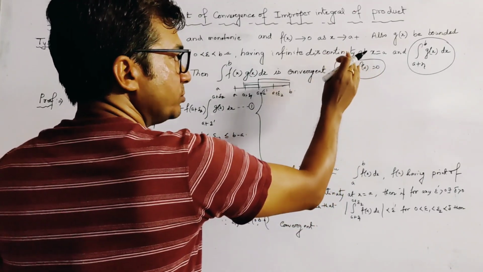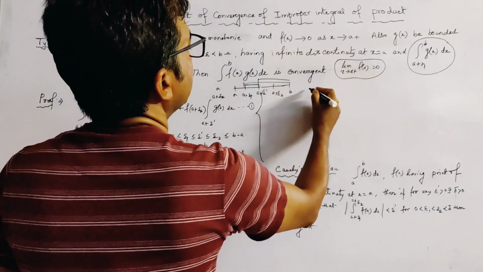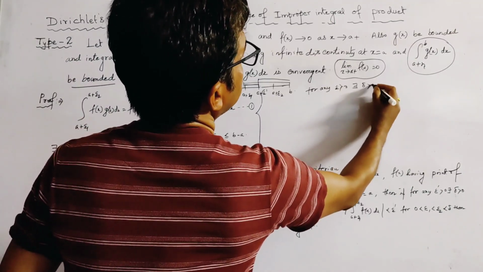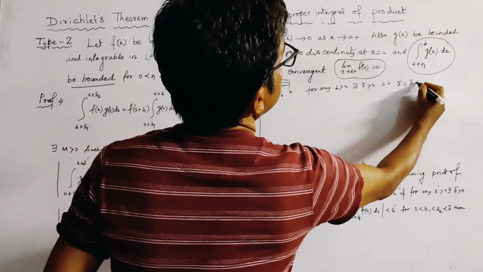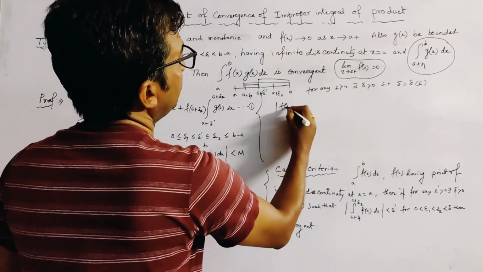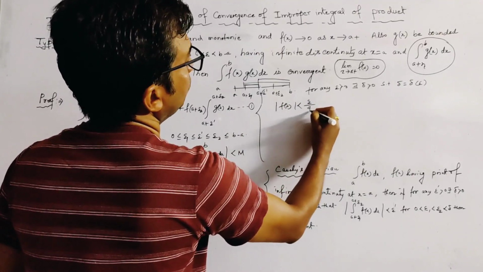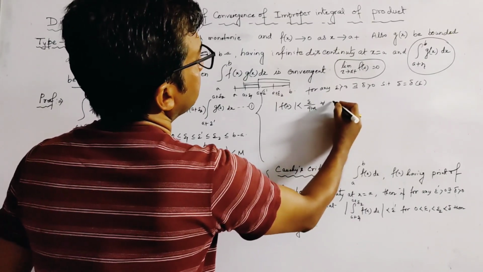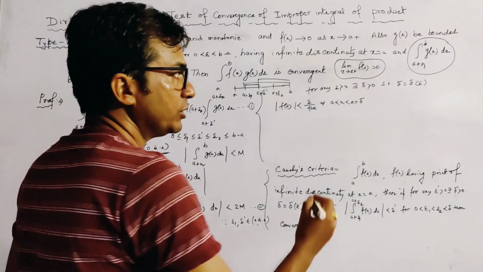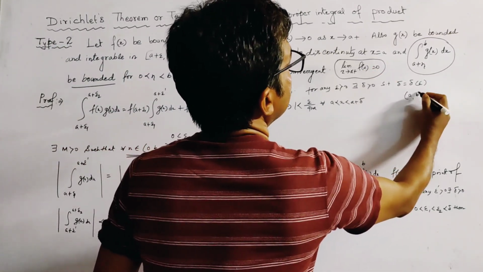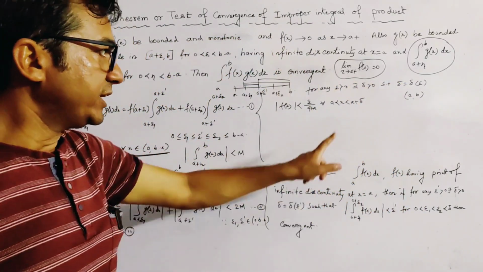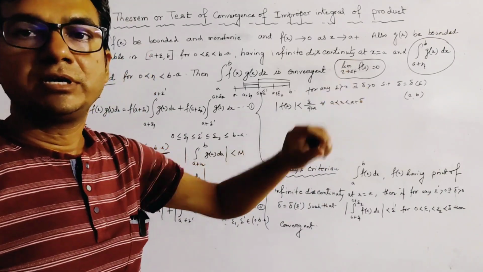From the definition of this limit, for any epsilon greater than 0, there exists delta greater than 0, where delta depends on epsilon, such that mod of f(x) is less than epsilon by 4M for all a less than x less than a plus delta. Because here the range is a to b, we cannot move to the left side of a, so we take only a to a plus delta.